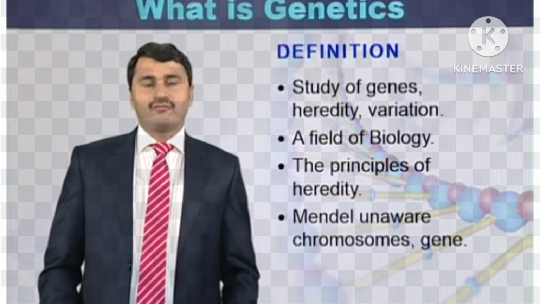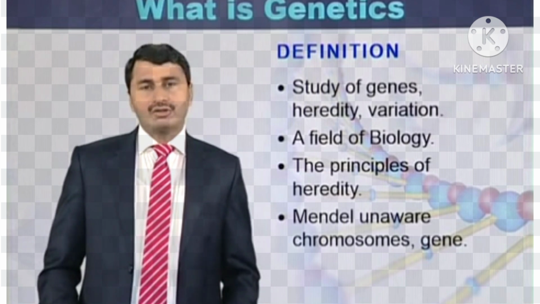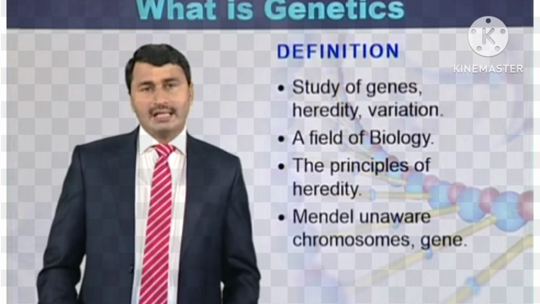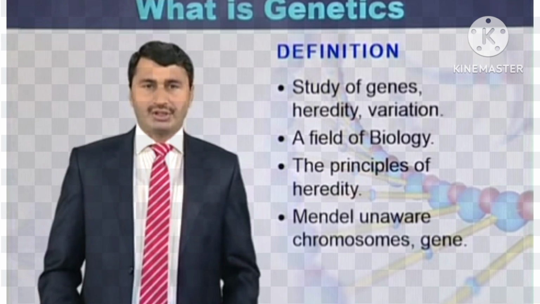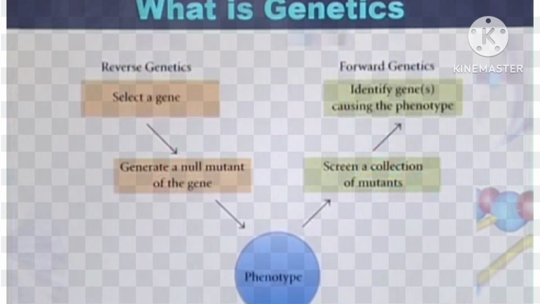When Gregor Mendel was formulating the laws of heredity, he was unaware of the concept of chromosomes, genes, or mutation. Genetics can be studied in two different ways. One way is called reverse genetics, while the second method is called forward genetics.